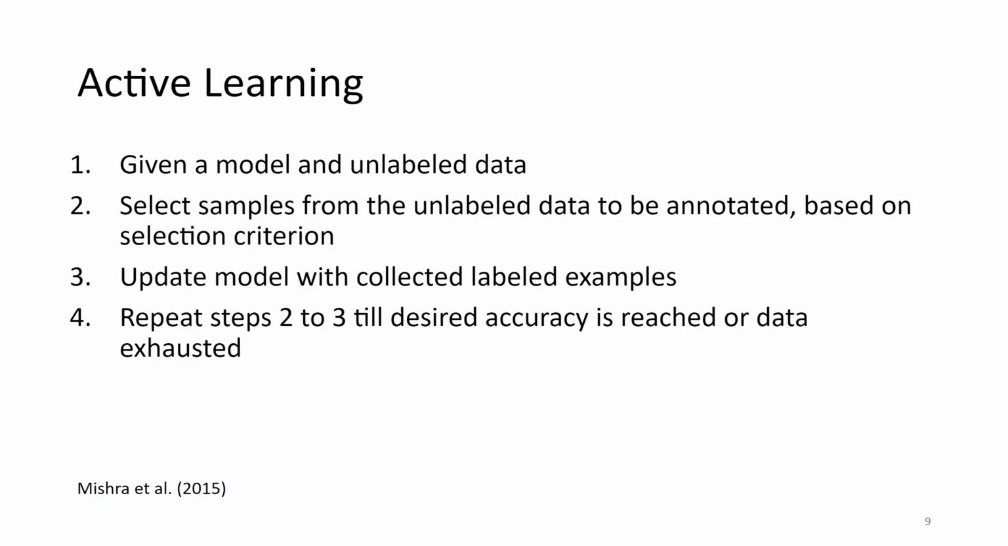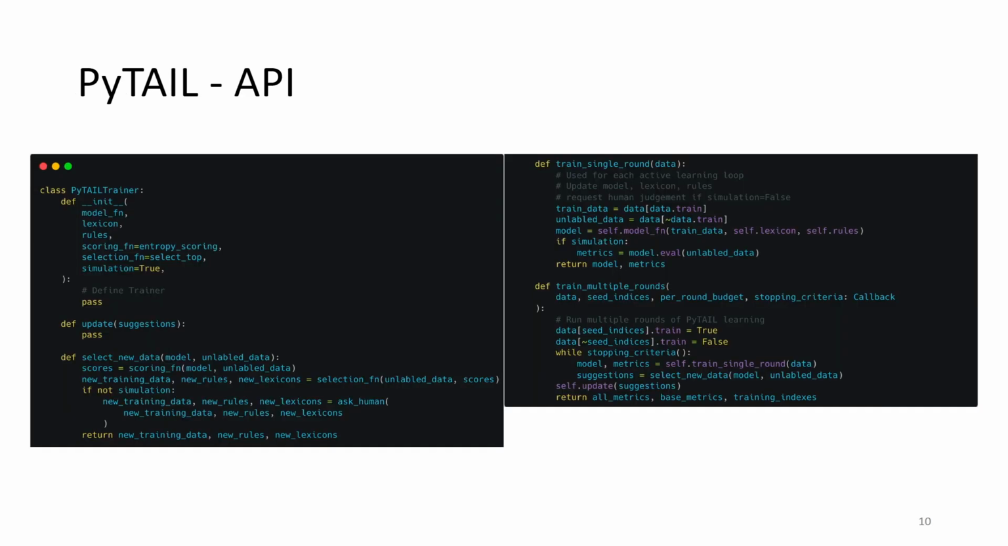As part of active learning, we use a very standard setting: given a model and some unlabeled data, the user can select samples from that unlabeled data to be annotated based on some selection criteria, and the model is updated as new data comes, and you keep repeating this process till you hit some desired accuracy or your budget is exhausted. The API is very simple. You can subclass the PyTAIL trainer class and implement your own update function, which takes in all these suggestions and then gives you a new set of model, rules and lexicons.